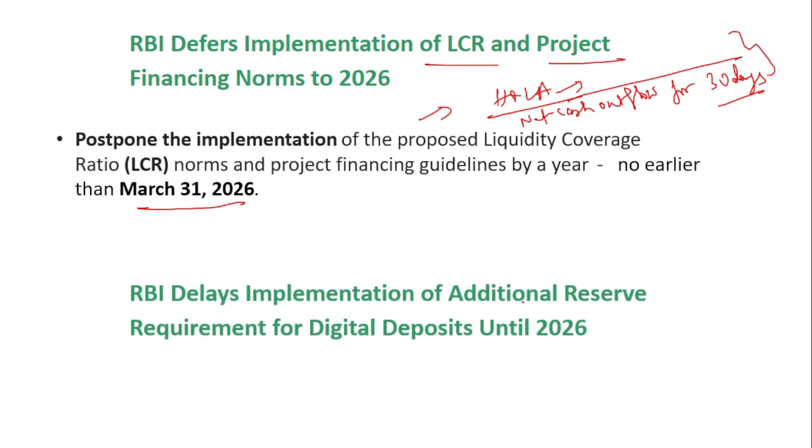Next is RBI delays implementation of additional reserve requirement for digital deposits. So digital deposits are nothing but deposits opened with the bank through the mobile application or net banking without visiting the bank. Those kinds of deposits require additional reserve requirement because they can be withdrawn anytime. They can do it even at night, 10 or 11 o'clock.